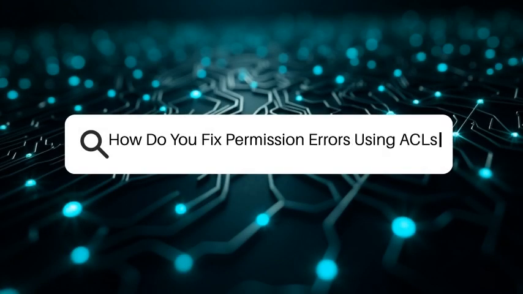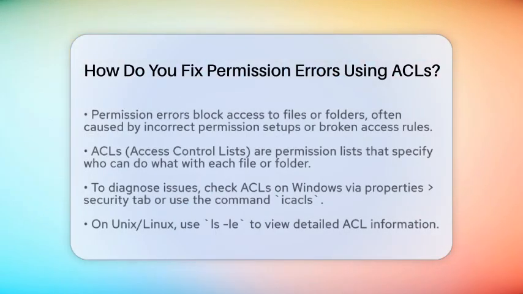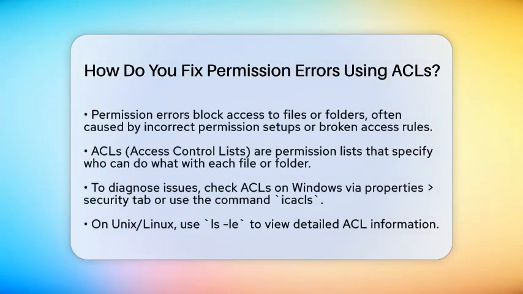How do you fix permission errors using ACLs? Permission errors can be like roadblocks in your computer system, stopping you from accessing files or folders you need. Sometimes these errors happen because of how permissions are set up or because something went wrong with the access rules. Today, we're going to look at how to fix these issues using access control lists, or ACLs.